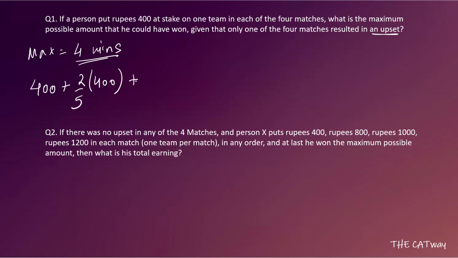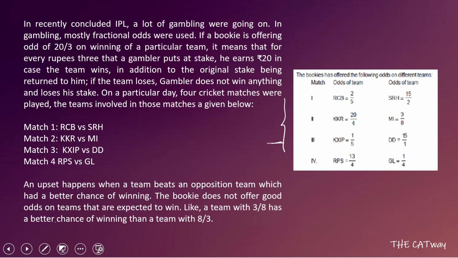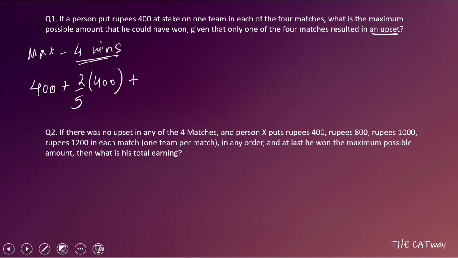Okay, after that, coming to the second match he puts his money on, in the first match it's RCB, in the second match it is Mumbai Indians, that is MI. So in MI he will get his rupees 400 back. After that he will get 3 by 8 of 400 back.